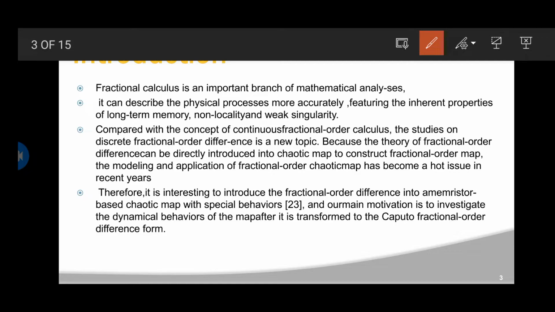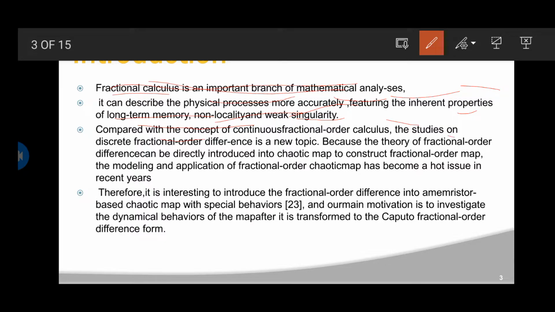Fractional calculus is an important branch of mathematical analysis. It can describe physical processes more accurately, featuring the inherent properties of long-term memory and non-locality significantly. Compared with continuous fractional order calculus, the study of discrete fractional order difference is a new topic.